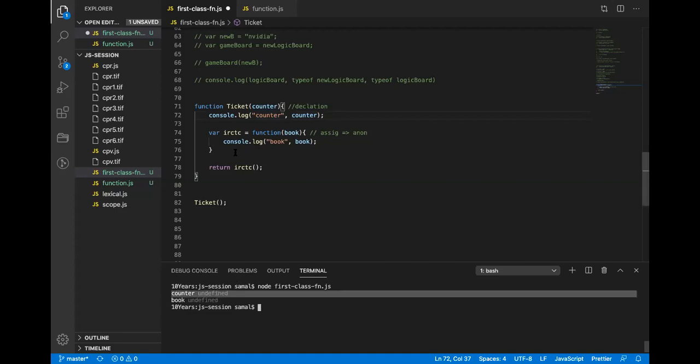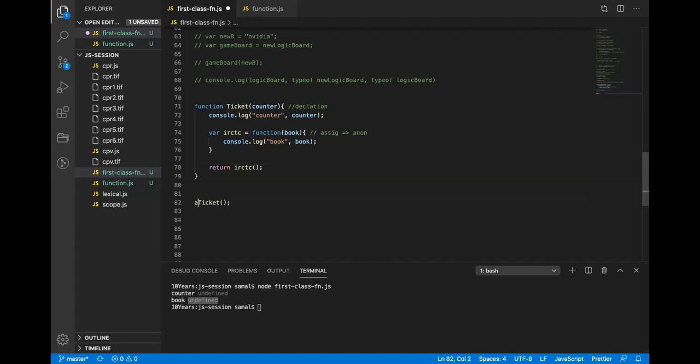All right. There is a function assignment here, and here it is returning. Remember, I am not returning the IRCTC function here. Look very carefully. I'm calling it, so what it returns is whatever value the function is returning. In JavaScript, whenever you don't write any return keyword, JavaScript returns undefined. And because I haven't passed anything, book is also undefined.